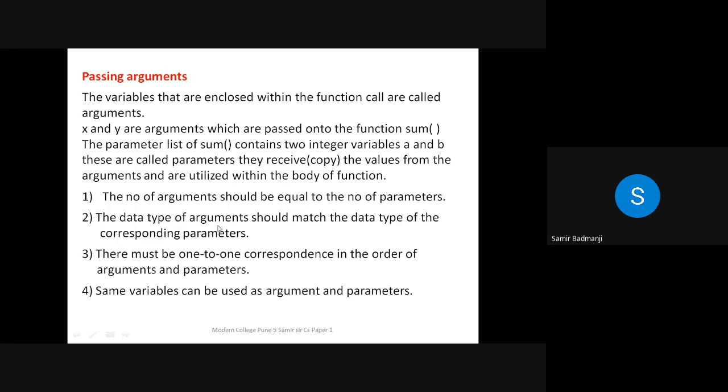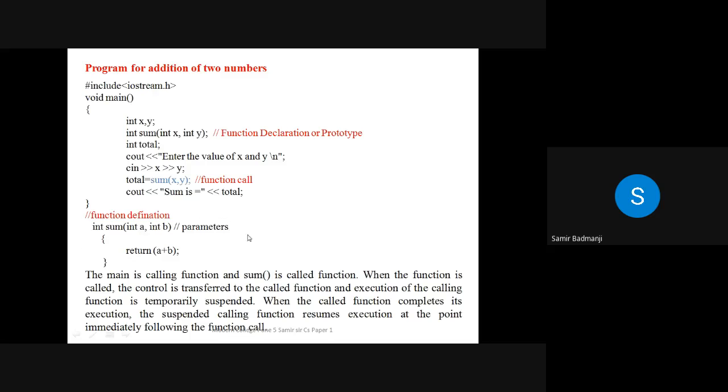The data type of argument should match the data type of the corresponding parameters. Means what? Data type. Now see here, the data type is int. Here also it is int. So same way, here also it should be int and int. And similarly, the return type also. Suppose here int is there and here you don't write anything. So that will be an error. Or if you write float or double here and if you write int over here, again that will be an error. So whatever is the data type here, same data type should be in the declaration as well as in the calling function.